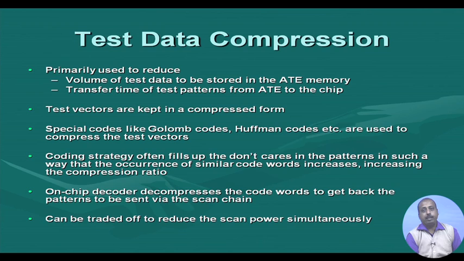Now we have a trade-off: how much compression we do and how many transitions it creates. Some of it may be contradictory: for two test patterns, the do not cares can be filled in two different ways. One fill may help in reducing scan transitions, and filling it some other way may help in compression.